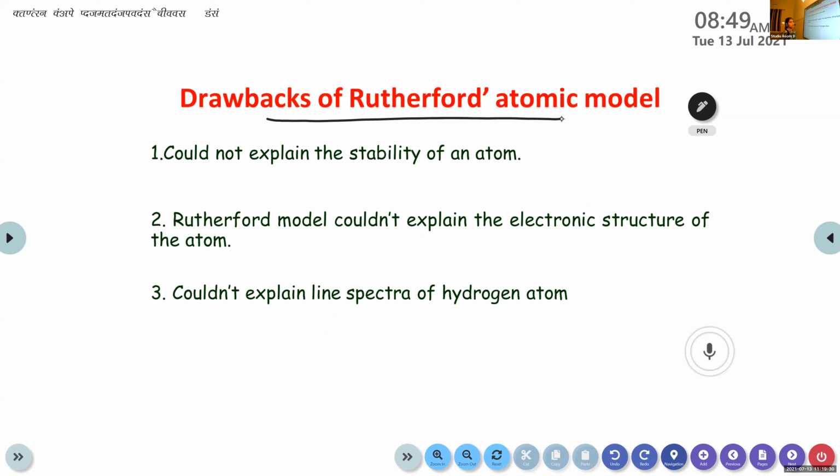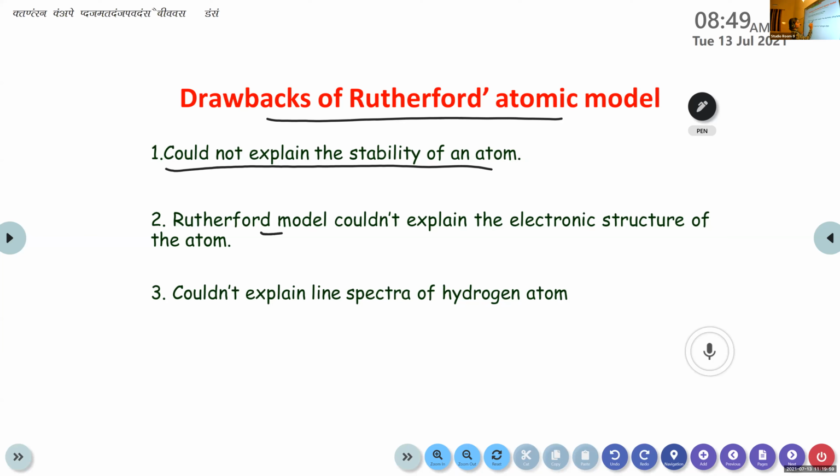First, it could not explain the stability of an atom. He simply described that there is one positive center called the nucleus, and the electrons are revolving around this nucleus in certain orbits. But he did not explain the stability of an atom. So that's the first main drawback of Rutherford's atomic model.